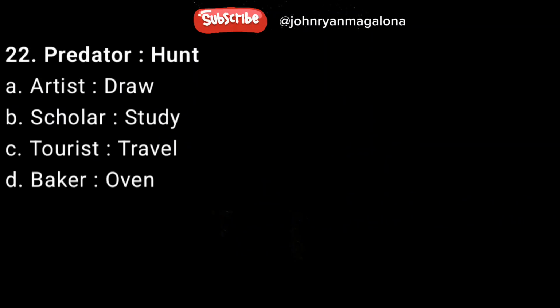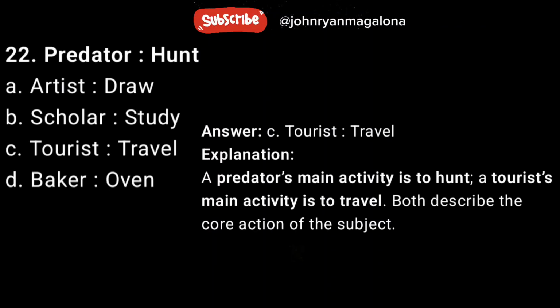22. Predator, hunt. A, artist, draw. B, scholar, study. C, tourist, travel. D, baker, oven. Answer C, tourist, travel. Explanation: a predator's main activity is to hunt. A tourist's main activity is to travel. Both describe the core action of the subject.